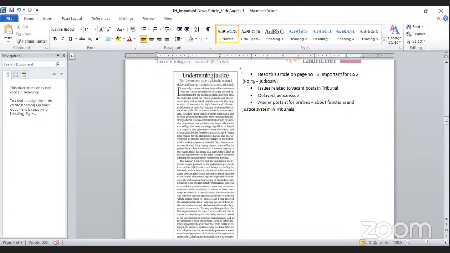You can read the background of the issue, along with the details of the tribunals, in books and newspapers, so you can get some idea on this. Basically, you can read an analysis on the vacancy of posts in tribunals, and this is important.